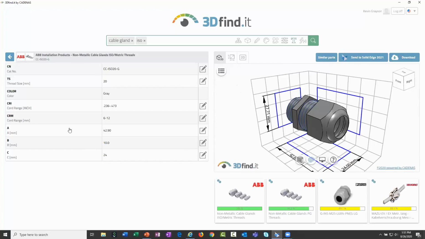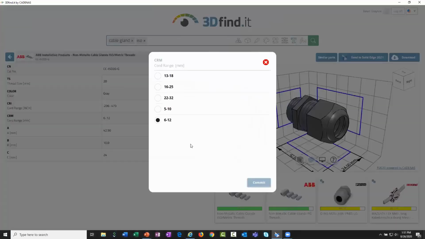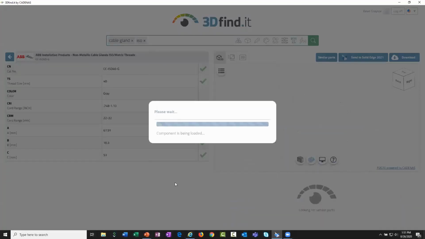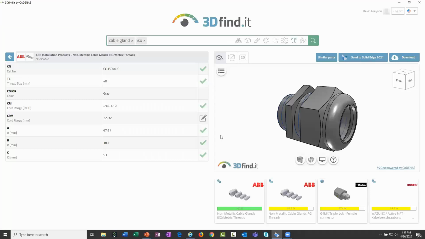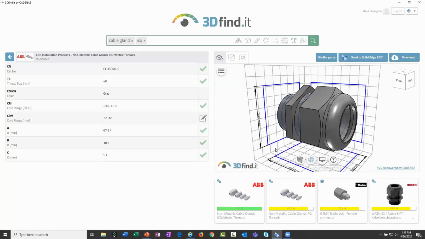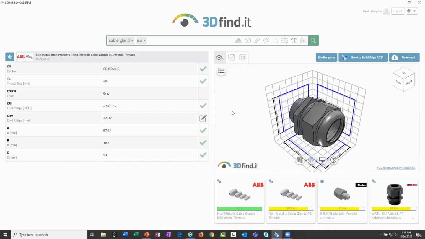Maybe I'm looking for a specific cord range as an example. So I can click on that parameter and commit that, and it'll go out and find that specific one. And again, if I turn on my measuring grid, this part's a little bit bigger than the one that we looked at previously. Now, you may be happy with the first component that you find, and that's fine.